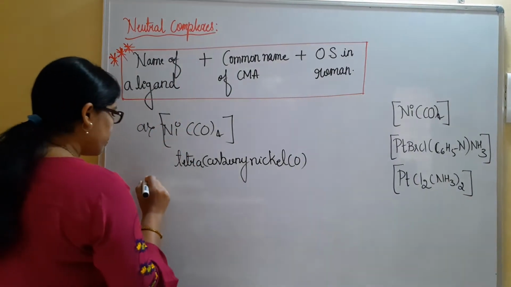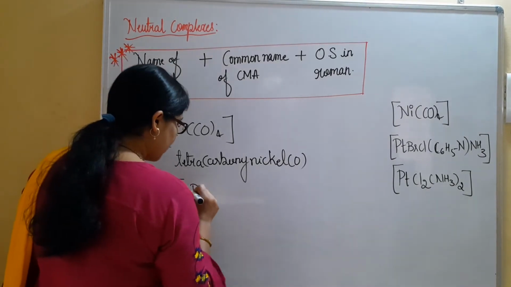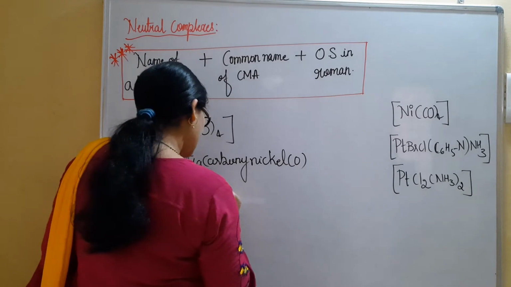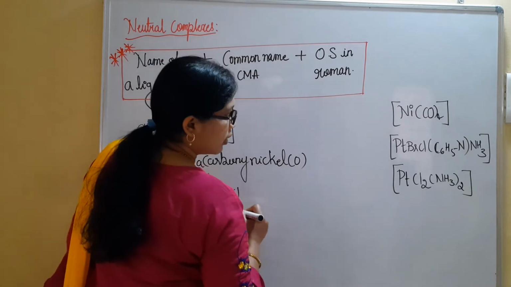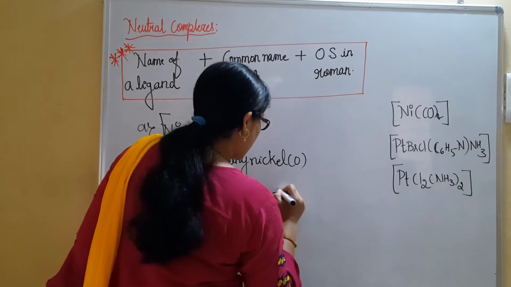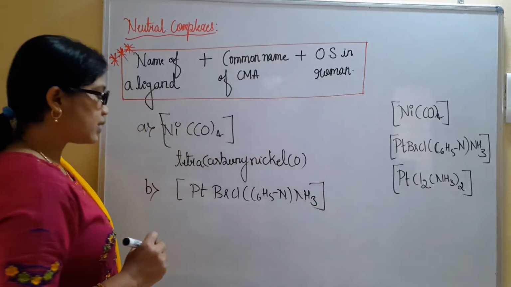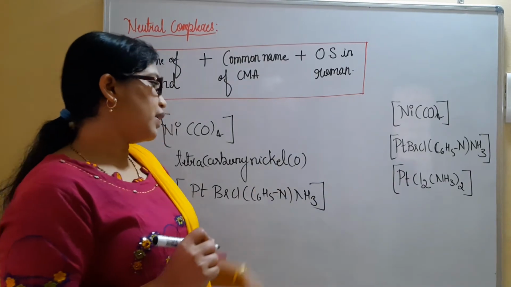Second one is a bit tricky and it is easy also. Don't worry, let us write the name first. Platinum, BrCl, then C6H5N, NH3. Okay, now let us write the names of the ligands.